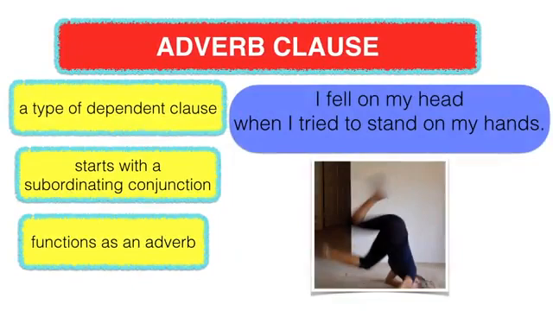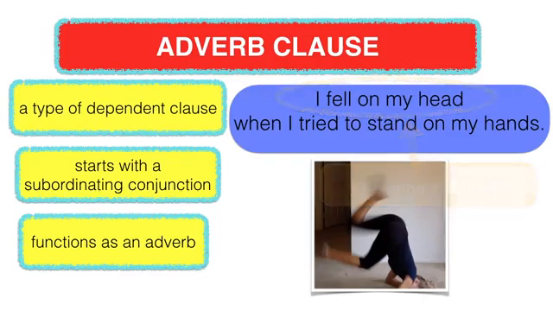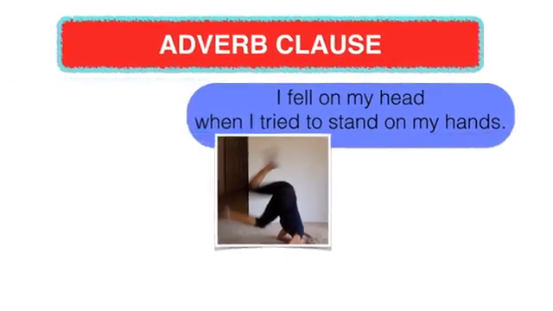Okay, here's a good example. This sentence has an independent clause and a dependent clause. Can you find the independent clause? Here's a hint. It can stand alone. That's right, there it is. That means that the other clause, the adverb clause, is a type of dependent clause, which starts with the subordinating conjunction when, which tells us when I fell on my head.